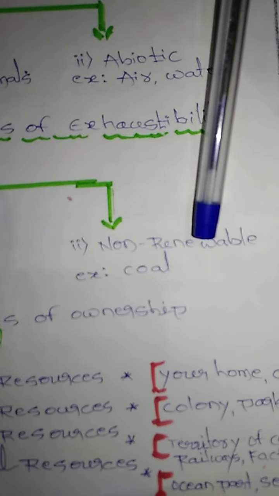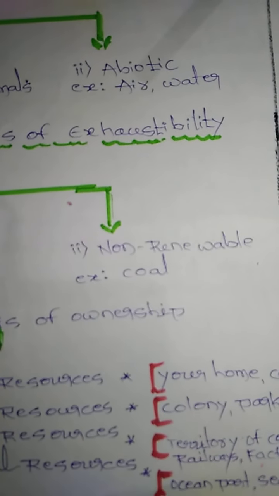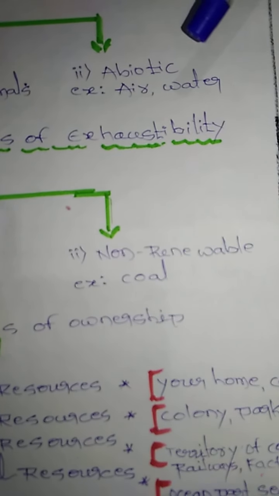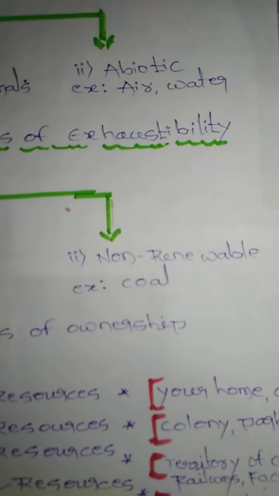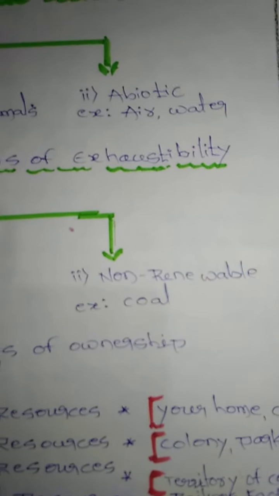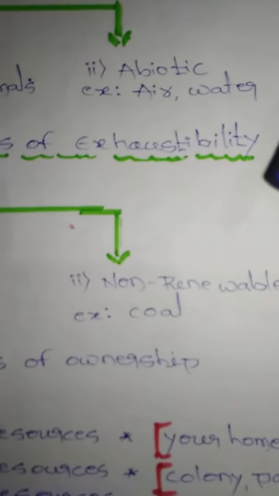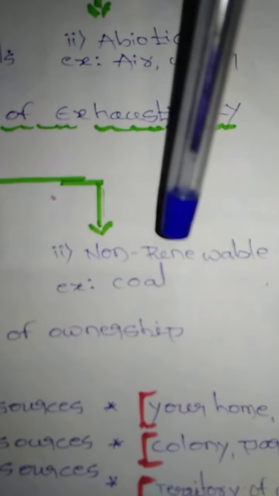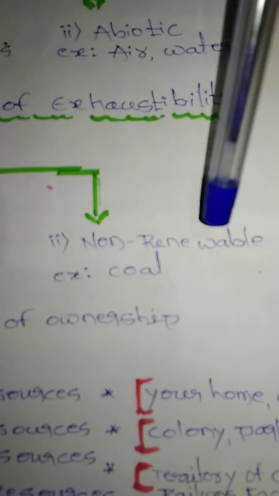Once it gets over, it will not form again like water, which evaporates in the air, forms a cloud, and comes on the earth as rain droplets. Petrol will not evaporate in the air, make petrol in the cloud, and fall on the earth again. No. So these are non-renewable resources. We must use them very carefully, for the future, for the next generation.